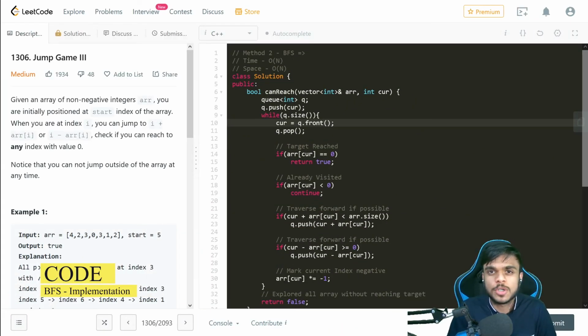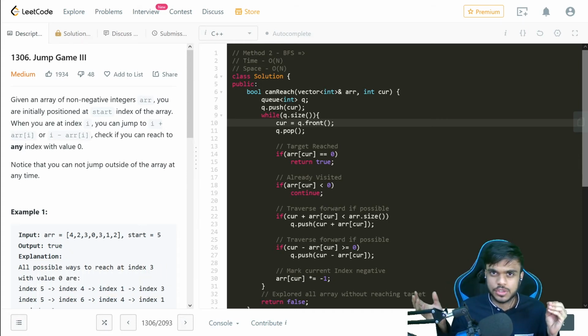In the depth first search, what we did is we took one possibility and traversed that complete possibility till the end and saw if we reach 0. And then we go to the next possibility that is possible. And in a similar way, we traverse all the possibilities. But what we'll be doing in breadth first search is that we will be taking all possibilities in parallel and moving one step at a time and checking if we are reaching 0. Okay. So let us look at the code that we have.